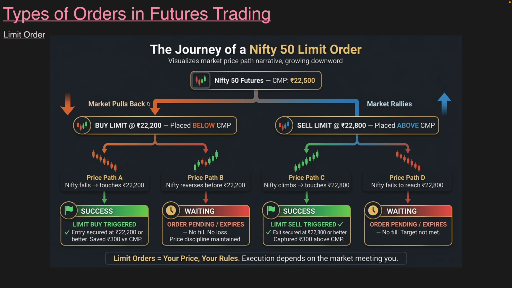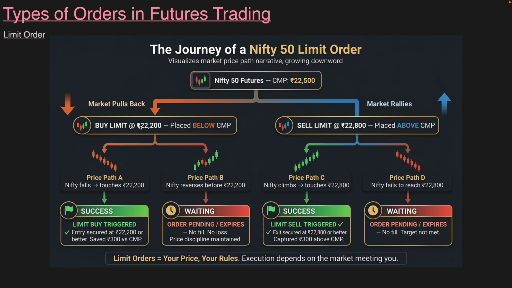Now let us say that the market pulls back. Now there is a buy limit price at 22,200. So a person has kept a buy price. He wants to buy into the Nifty future, so he has kept a buy price at 22,200. The buy limit order is always placed below the current market price. This is a very important concept you have to understand. A buy limit order is always below the current market price.